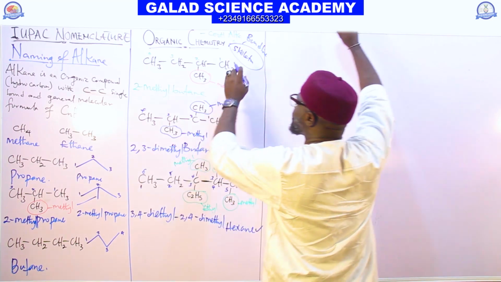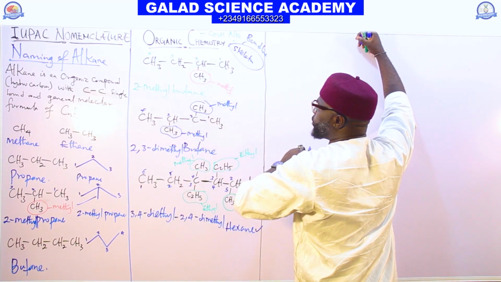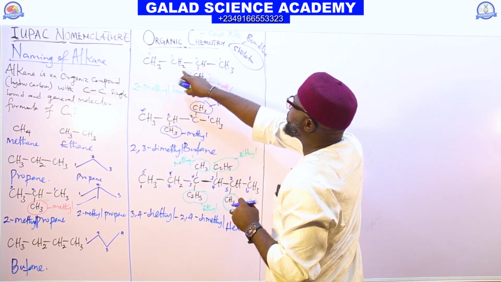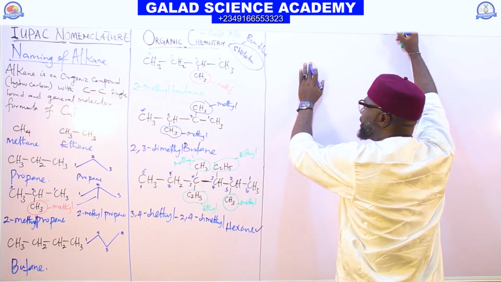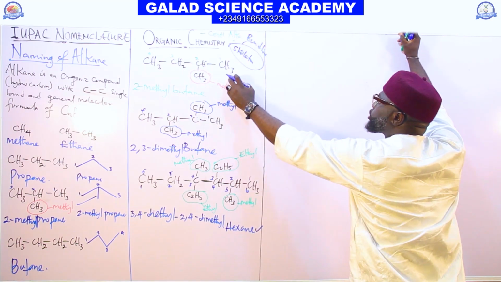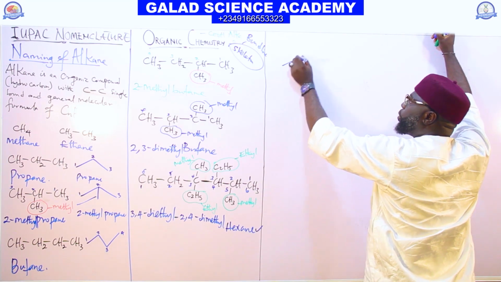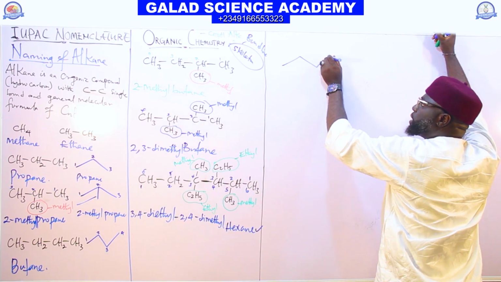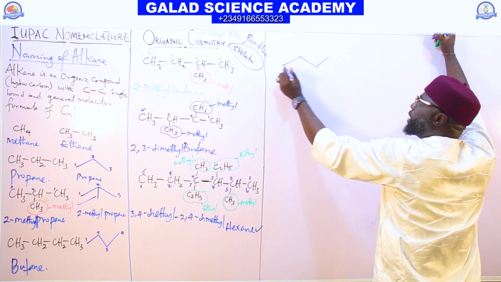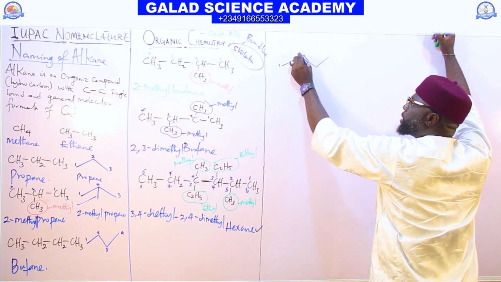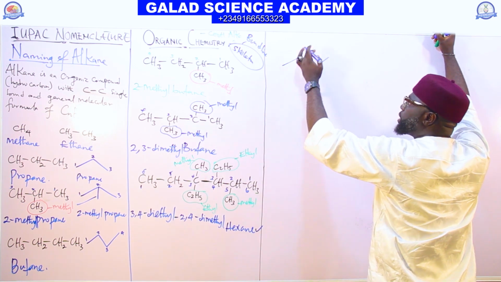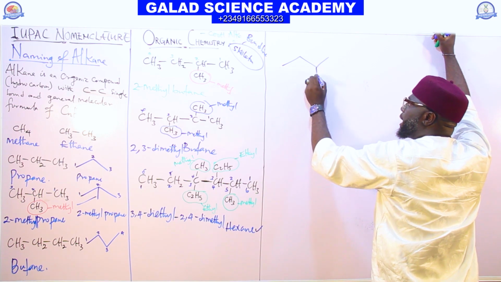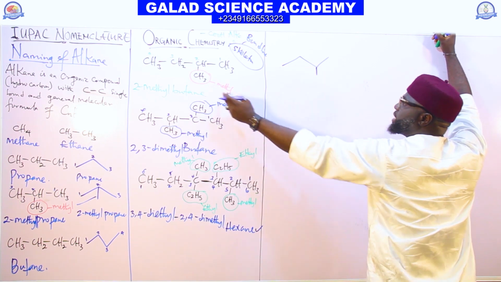So look at this structure. If I want to give this structure in bond line, it will be 1, 2, 3, 4. This one represents this methyl.